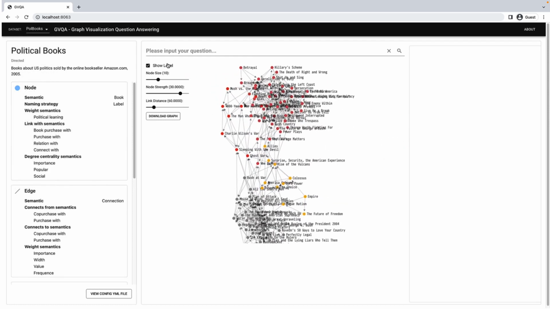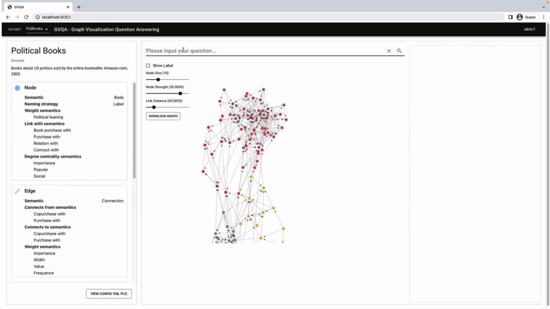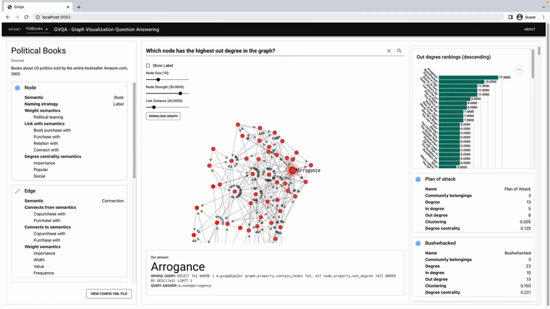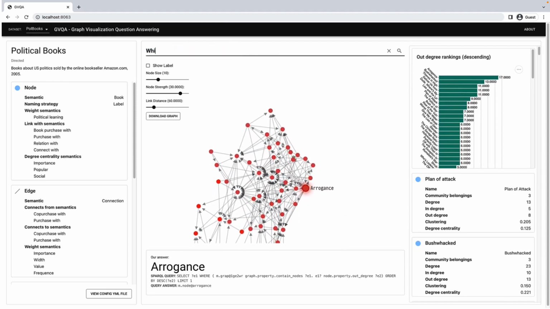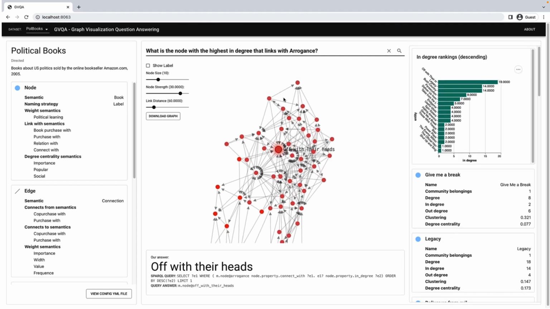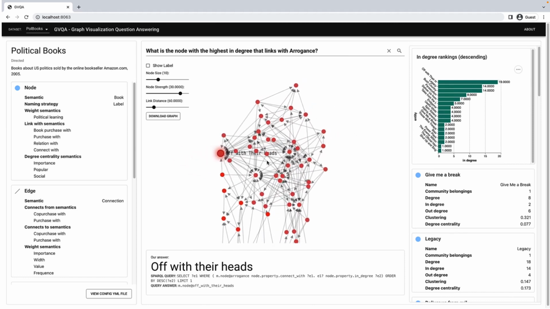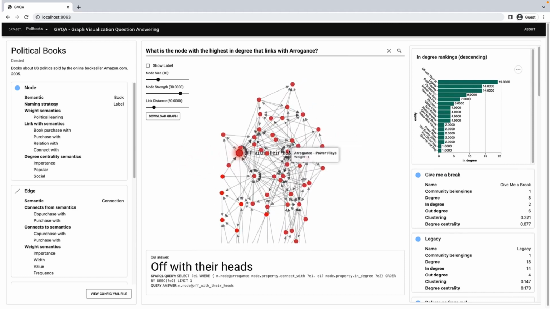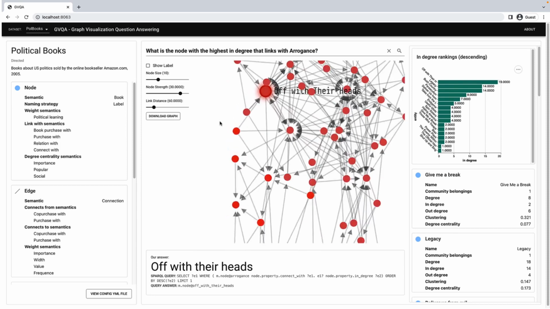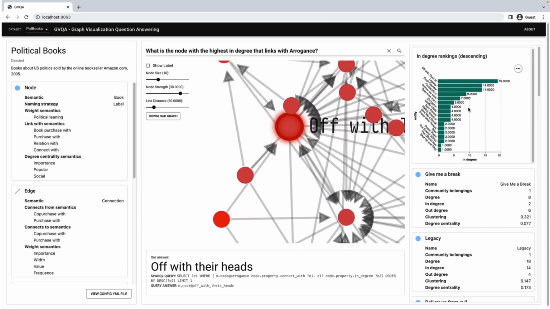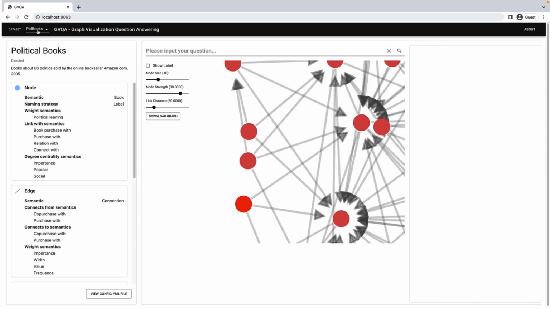Next is a directed graph about political books, whose directed edges mean book co-purchasing. If we ask which node has the highest out degree in the graph, whose answer means that this book will be most likely to make many readers buy another one, the answer is Arrogance. Now if we ask what is the node with the highest in degree that links with Arrogance, we now know that among the books that drove people to buy Arrogance, Off With Their Heads is the book most likely to be the purchasing destination.